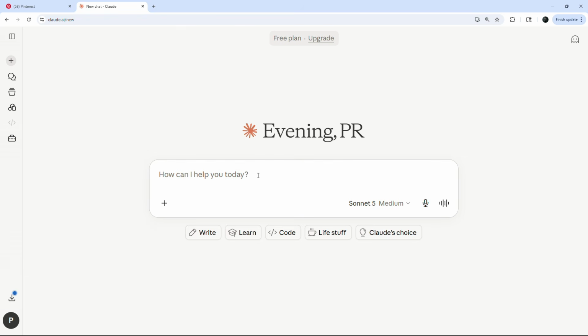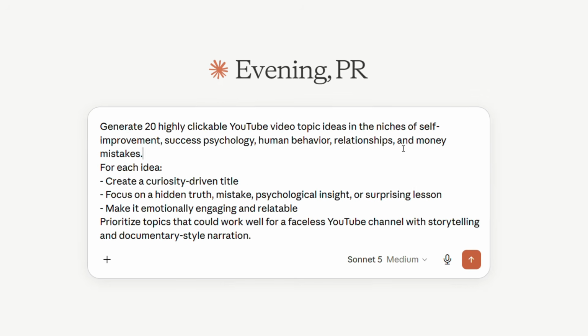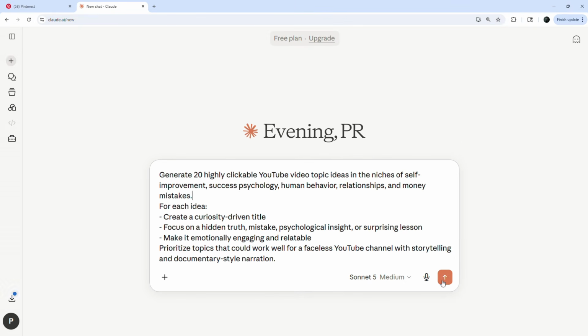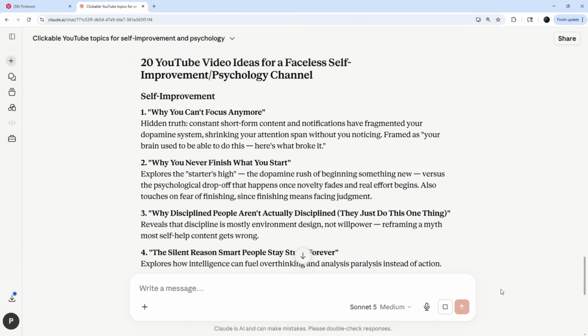I will paste in this prompt. This prompt is designed to make Claude generate ideas that are not just interesting, but actually clickable. It tells Claude to focus on curiosity, psychology, emotional triggers, and topics with strong storytelling potential. Then hit send. Within seconds, AI generates 20 different story ideas.